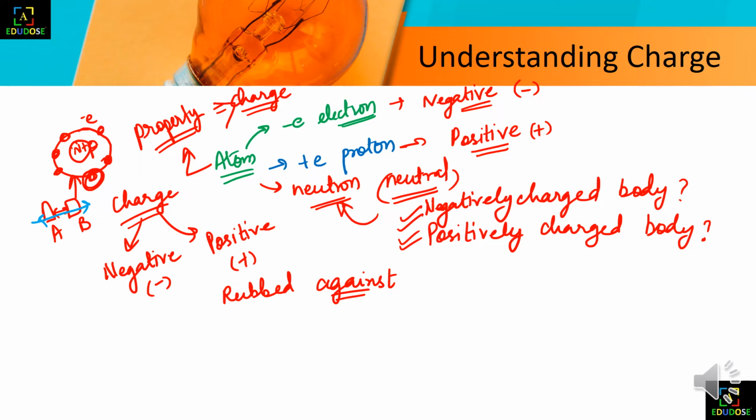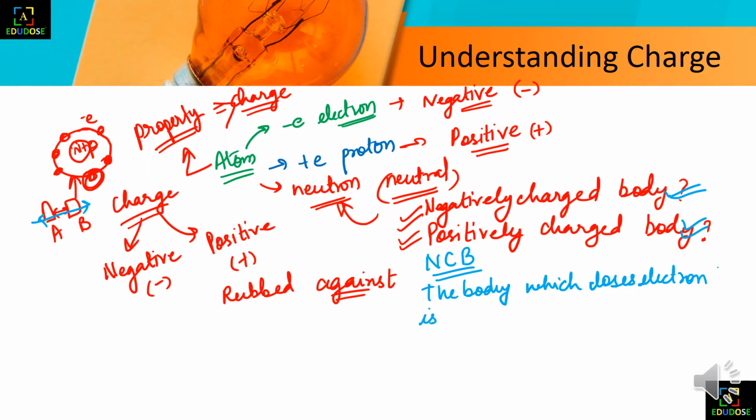So the negatively charged body and the positively charged body: first we will write the definition of the positively charged body. The body which loses electrons is said to be positively charged.